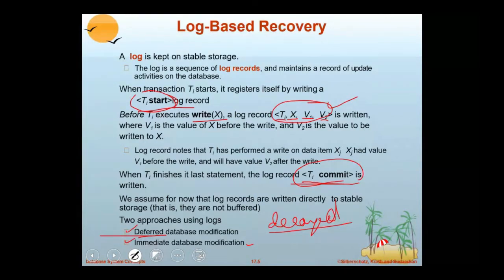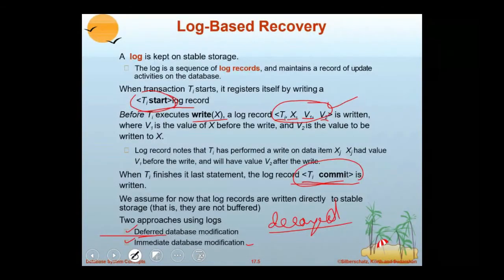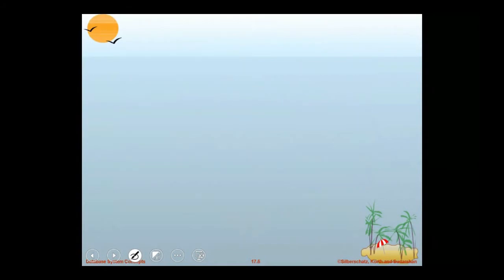Now we'll discuss both of the techniques in detail. Only one thing you keep in mind: whenever a transaction is executing, it requires maintaining information about the transaction in records called log records. For every transaction, it generally requires maintaining three records called start, update log, and commit log. Keep in mind these three. Now we'll discuss the recovery techniques, deferred database modification and immediate database modification.